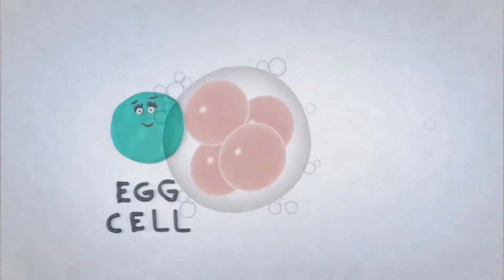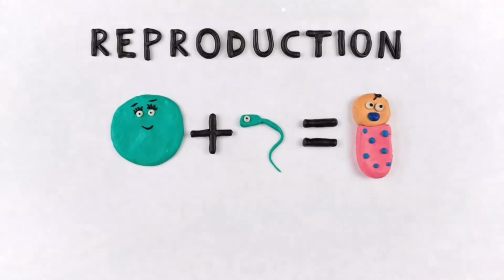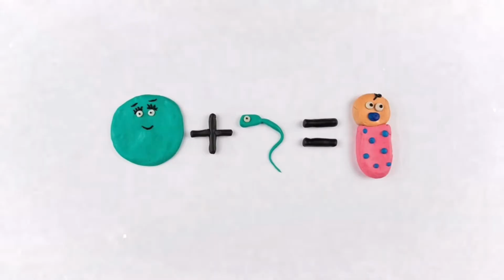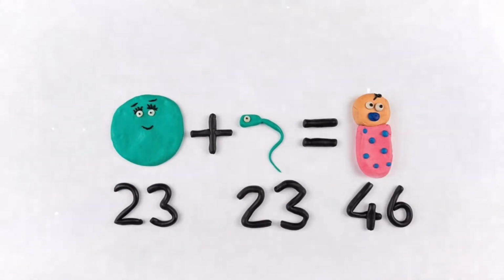The term haploid means that the cell has 23 chromosomes, and the term diploid means that the cell has 46 chromosomes. Egg and sperm cells both have 23 chromosomes, and the zygote they form has 46.